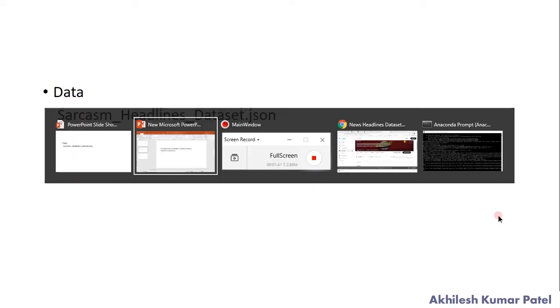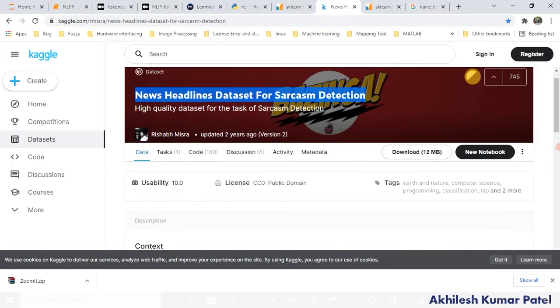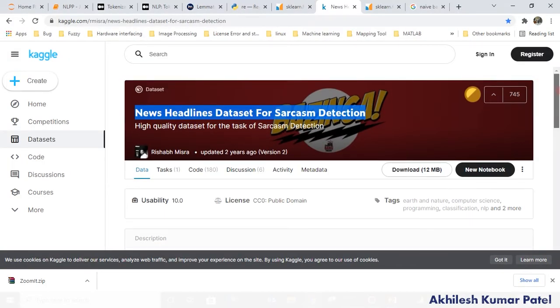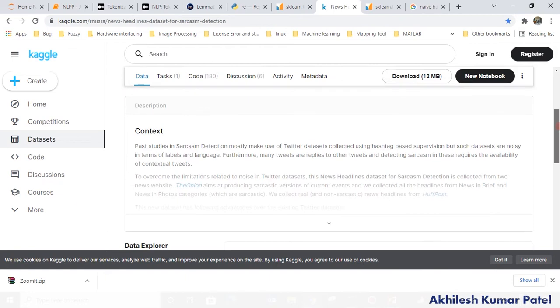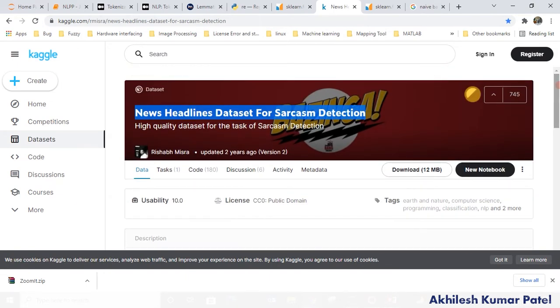So the data which I have downloaded, let me switch and show you. You can go on Kaggle and you can download the data. You don't actually require to download this data, you can use the steps which I am using for your data. So this is the data, and from here I have downloaded. There are around 30,000 rows available there. Okay, so we'll use that data.